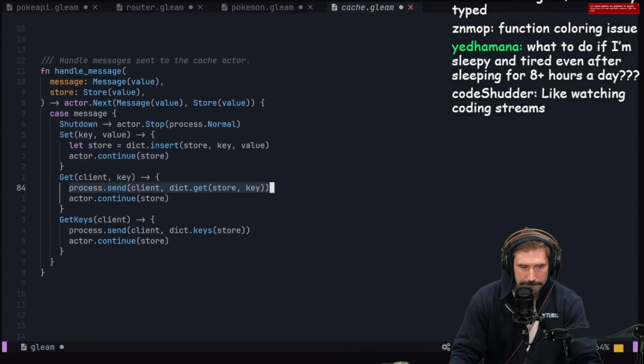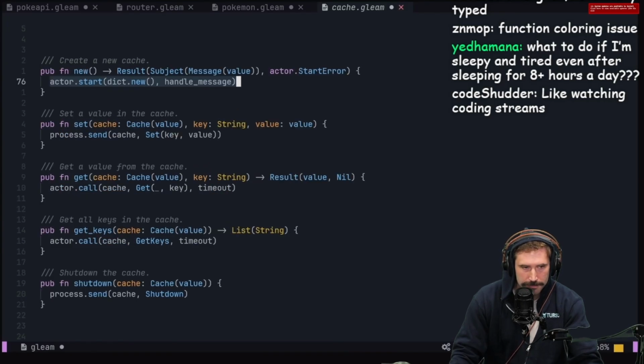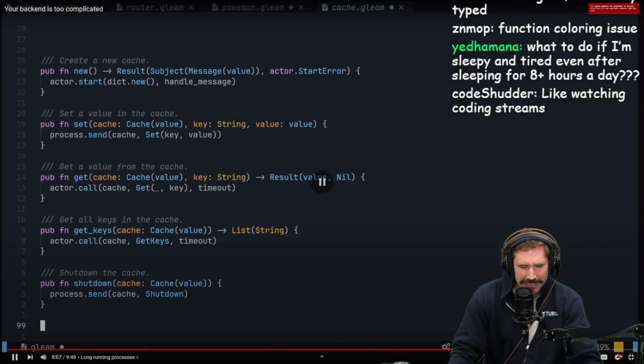For get and get keys messages, we use process.send to send the result back to our client. The shutdown message just stops the actor. Finally, we create some functions to start a new actor using actor.start and to abstract away some message.